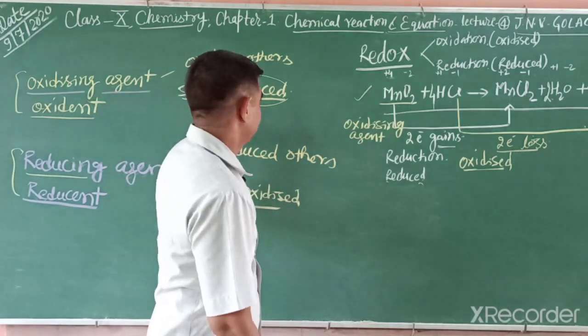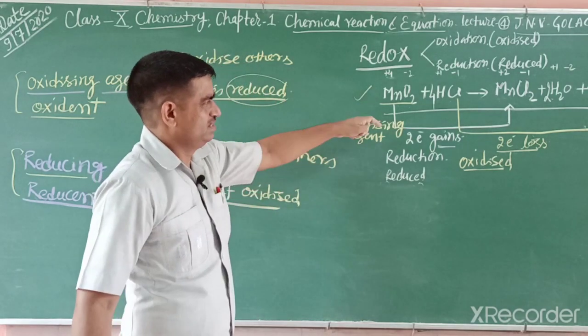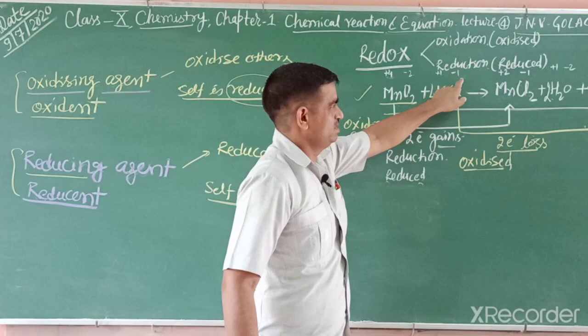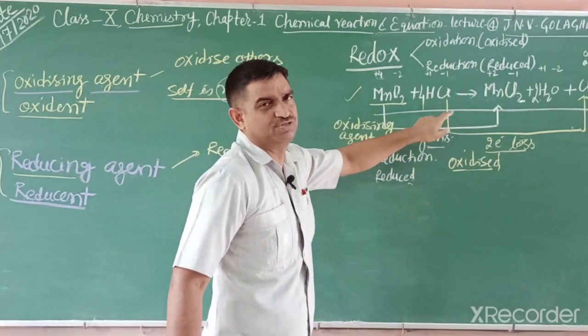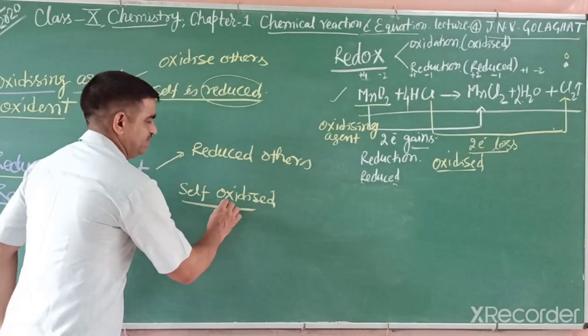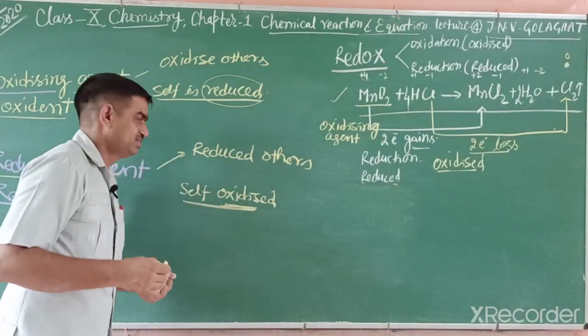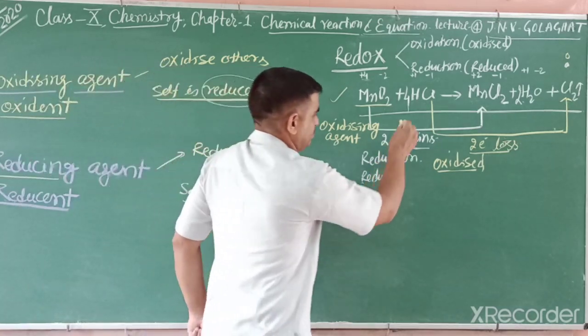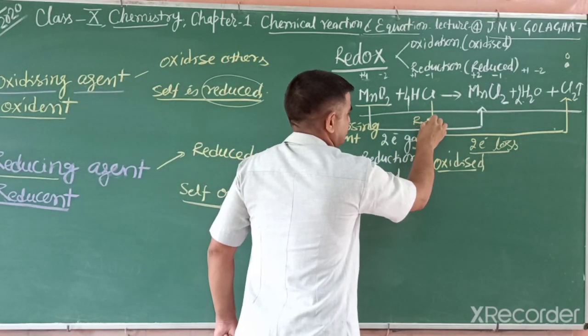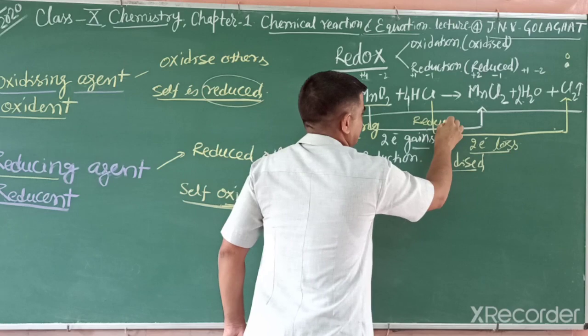The other one is HCl. In HCl, chlorine goes from -1 to 0, which means loss of electrons. It means oxidation. So which one is oxidation? That is the reducing agent. So HCl is the reducing agent.